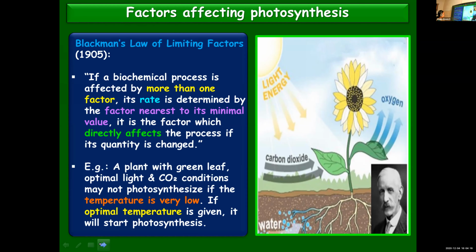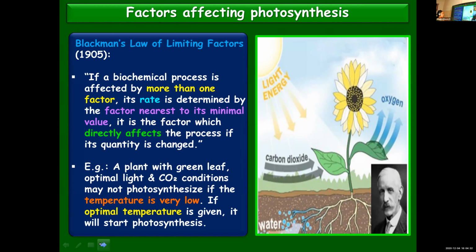Example, a plant having green leaf, which means chlorophyll. Optimal light and carbon dioxide conditions may not carry out photosynthesis if temperature is very low. So here temperature is nearest to its minimal value.